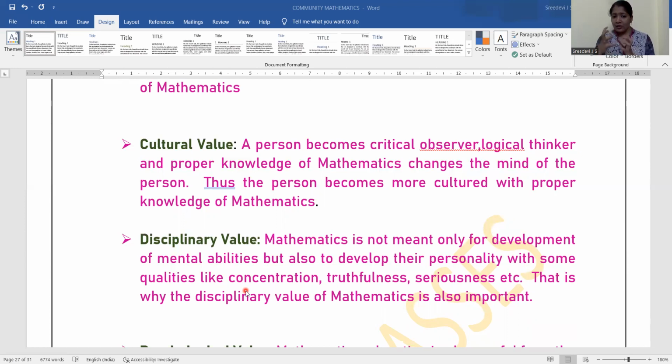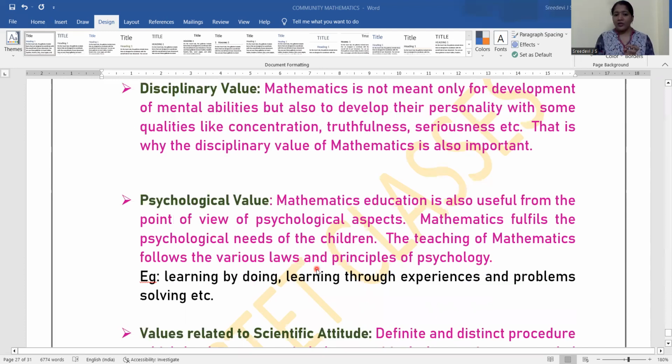So concentration or focus on a particular thing varies, and the time it takes is different. Earlier we could give a lot of time, one hour of concentration, but nowadays it is not there in a particular group of students. So seriousness, what is the seriousness for that? These are the disciplinary values which mathematics learning can add. Okay.